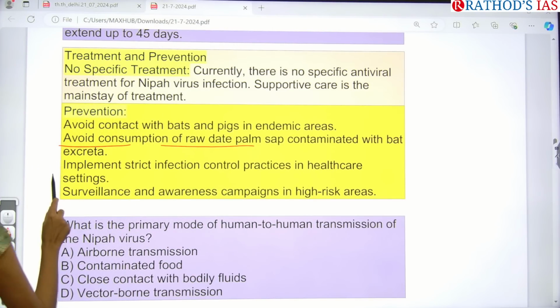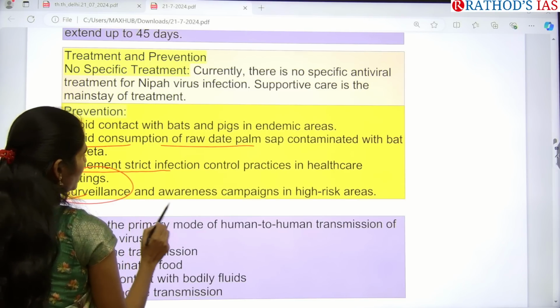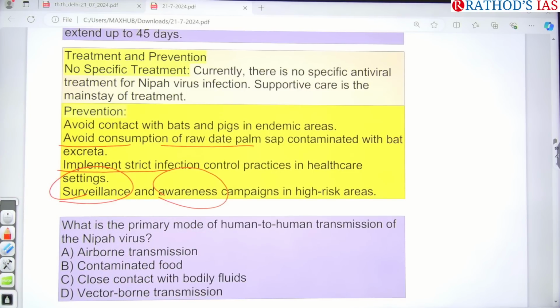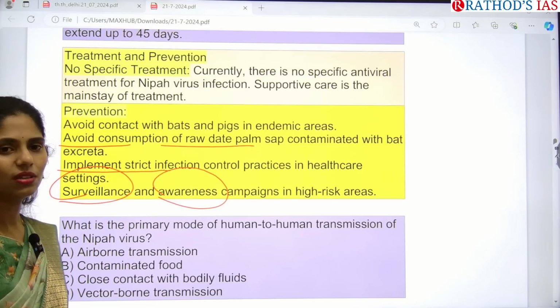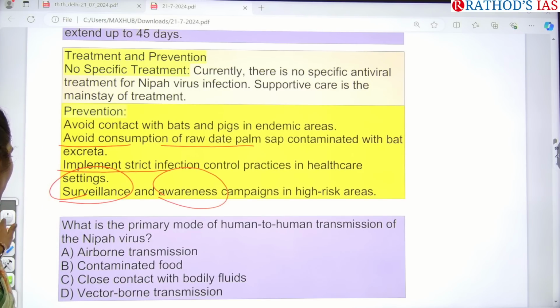And next one is we have to implement strict infection control practices in our healthcare. And we also have to focus on proper surveillance and awareness campaigns in high risk areas. So these are the prevention methods of the Nipah virus.